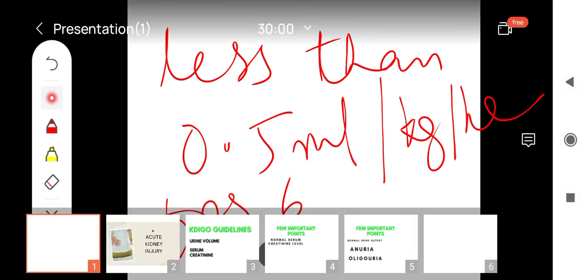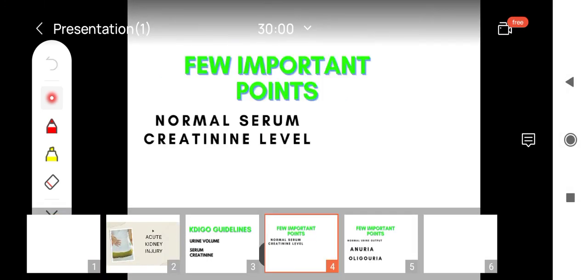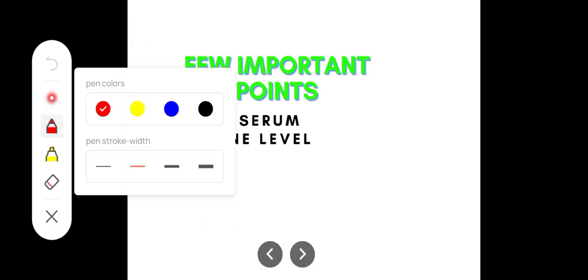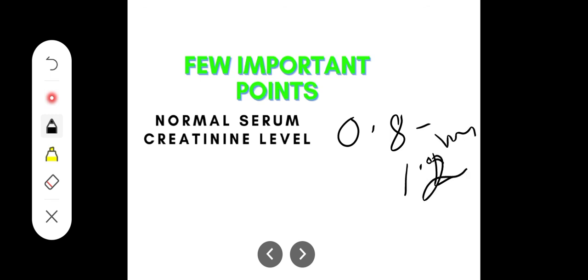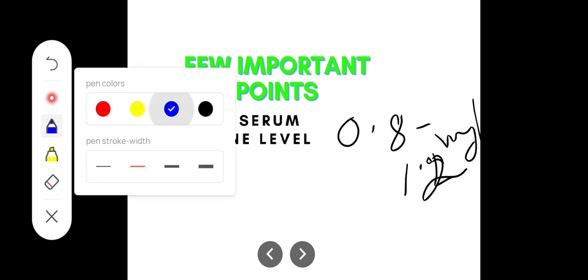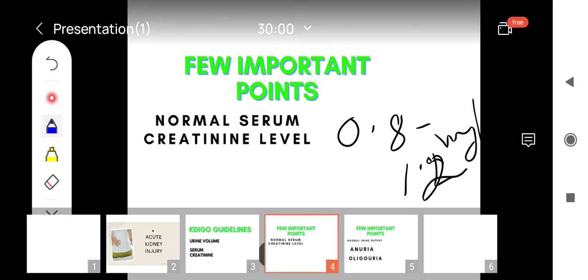Now let us move on to another point, that is the normal serum creatinine level. This is also again an important terminology that we must know. What is a normal serum creatinine level? We all know it is 0.8 to 1.2 mg per dl. It is 0.8 to 1.2 mg per dl.